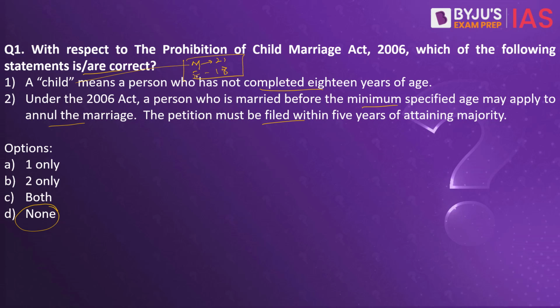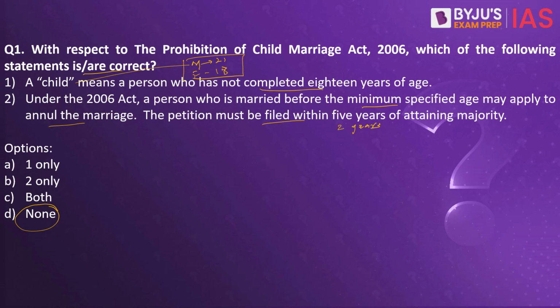When you look into the second statement, under the 2006 Act, a person who is married before the minimum specified age may apply to annul the marriage. Yes, this statement is right, but the second part is wrong. The petition must be filed not within 5 years but within 2 years.